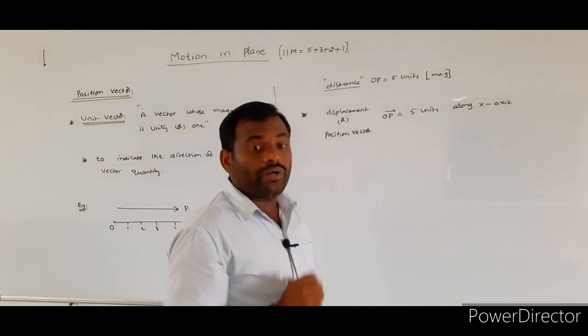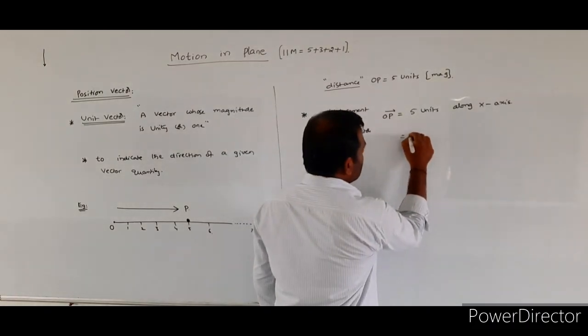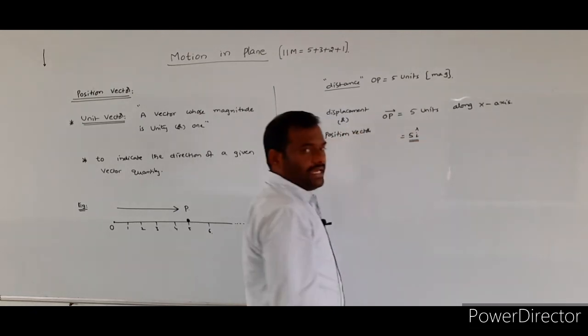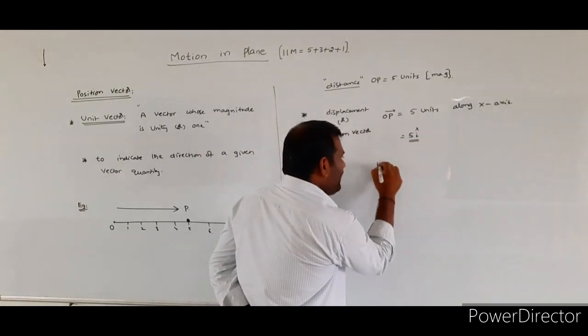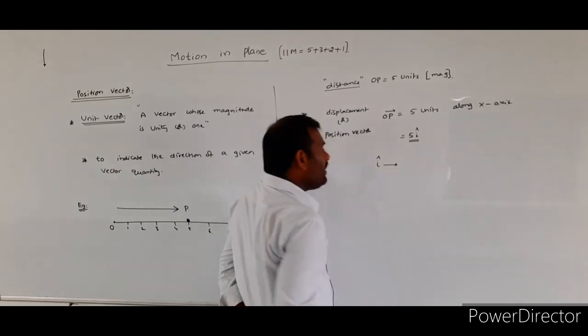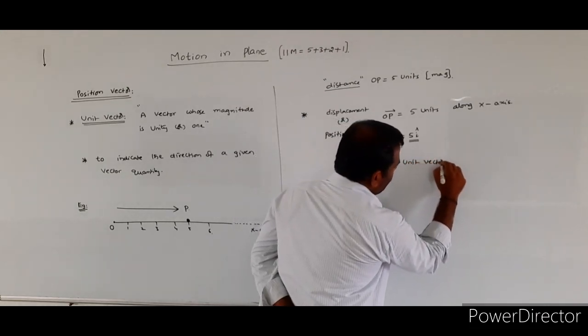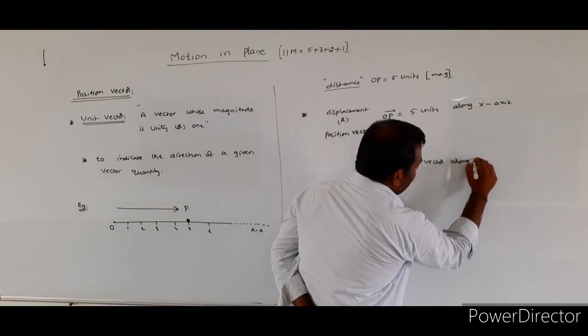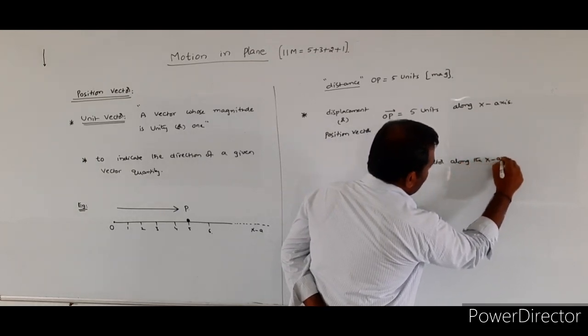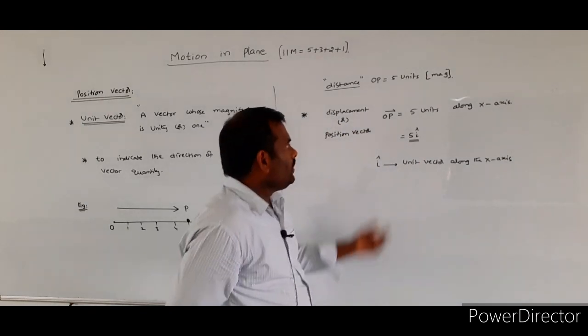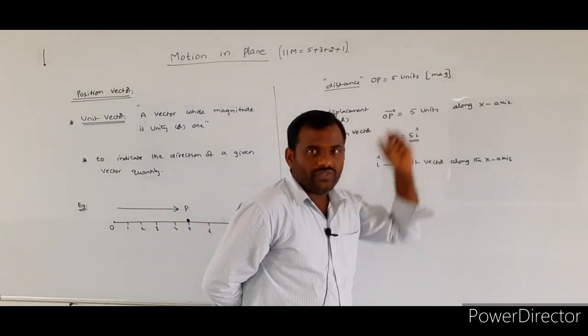But in the vector notation, I will write 5 into i cap. What is the i cap here? I cap is a unit vector along the x-axis, which gives the direction of OP.